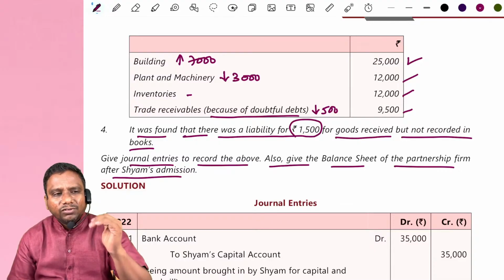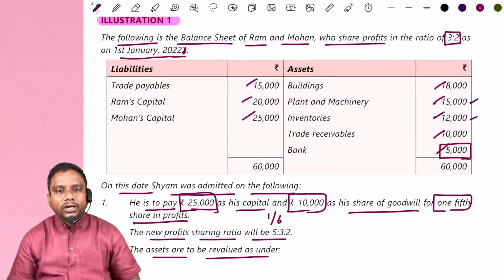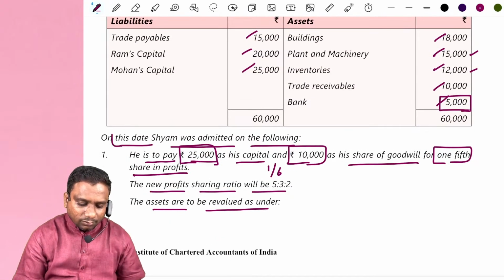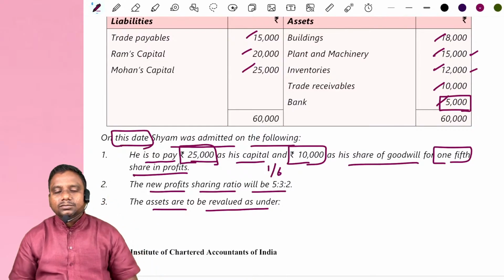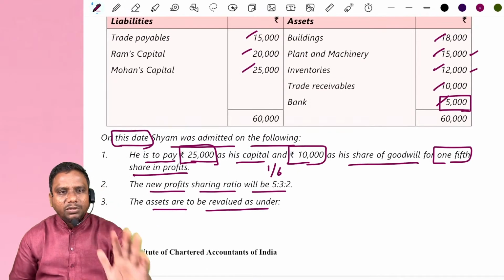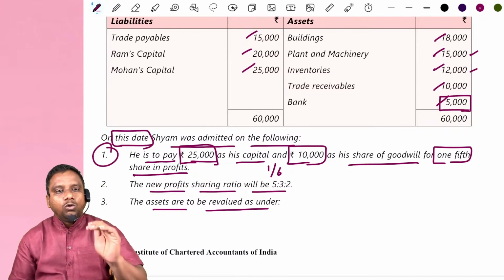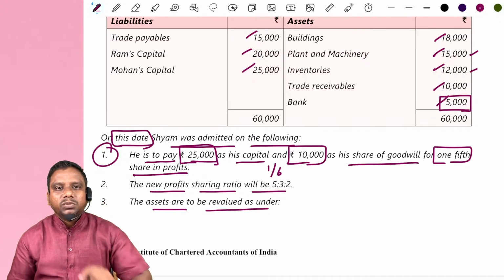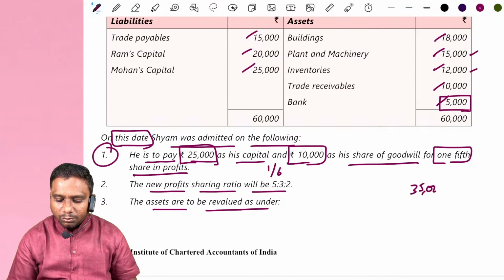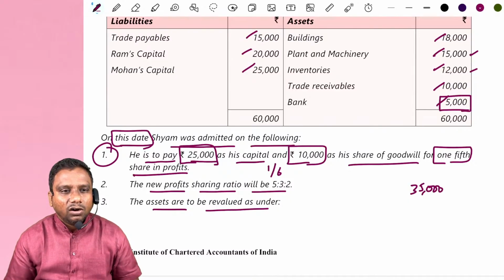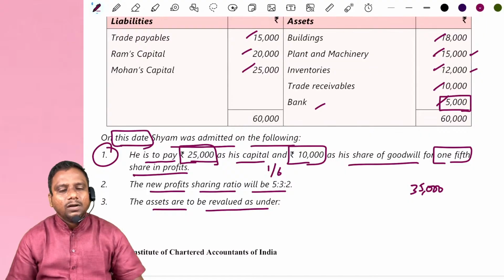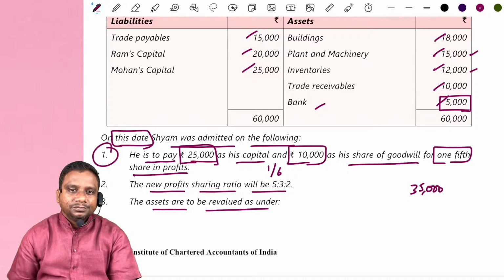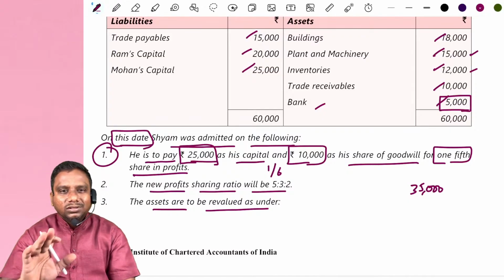So for which transactions do we have to record journal entries? For the adjustments, on which terms and conditions he was admitted. Here use some common sense. First one, how do we record the entry for this? Total how much amount did he contribute? 25,000 plus 10,000, 35,000 rupees he contributed in total. Then what is the entry we record? Bank account debit to Sham capital account 35,000.